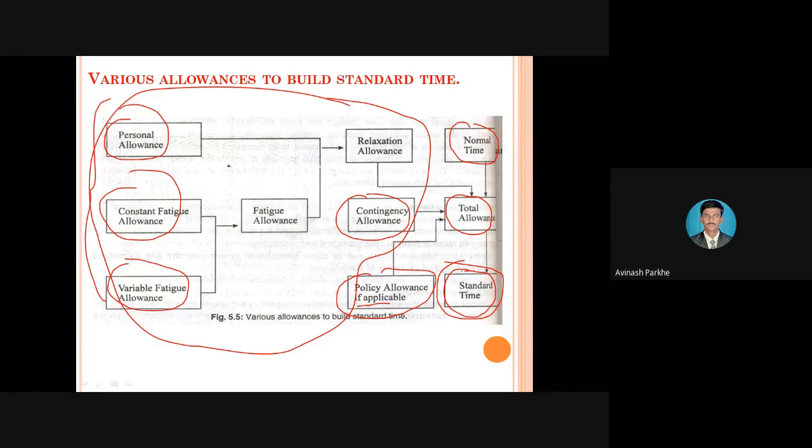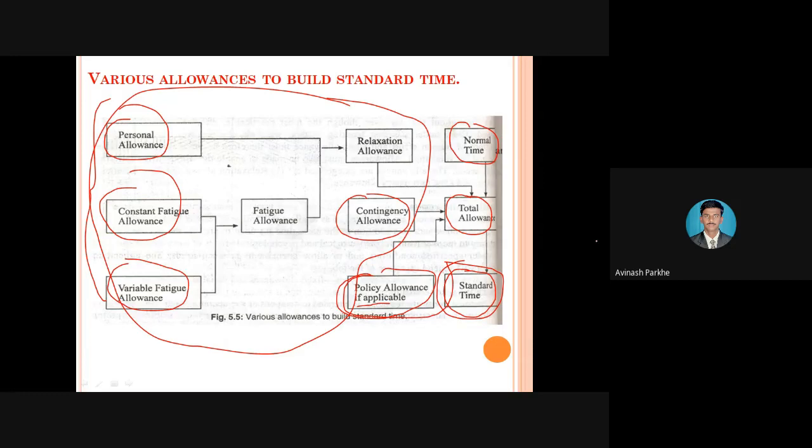In between, we have to take rest, go for drinking water, taking breakfast, washing hands, changing the coolant, like so many activities we perform whenever we are working on a machine. To provide for these activities, we provide different types of allowances in the form of relaxation, contingency, interference, and if management gives the green signal, then we can provide the policy allowance also. Maybe I will give 5% allowance for relaxation, 5% for contingency, and the remaining 5% for interference. That means a total of 15% of the basic time.